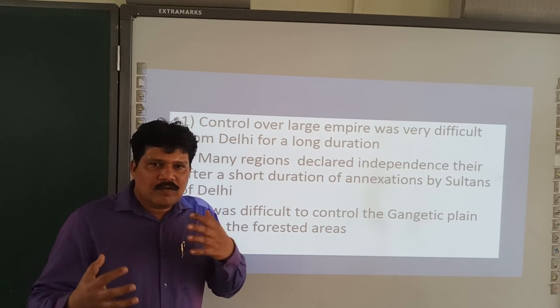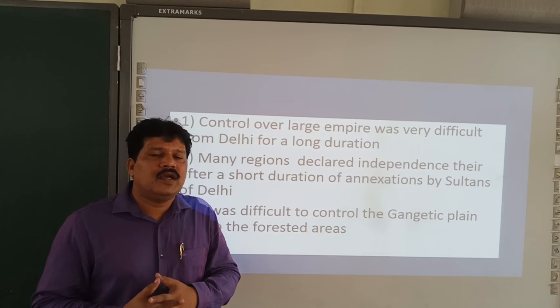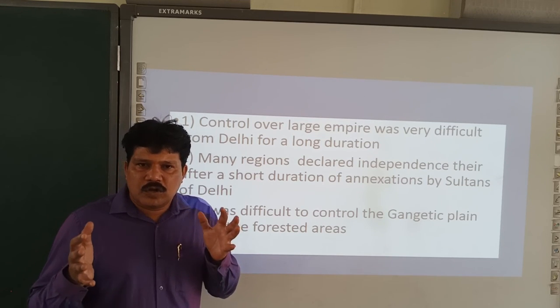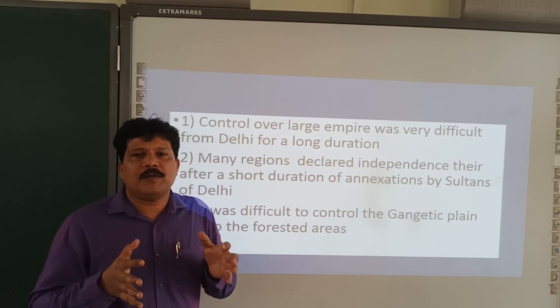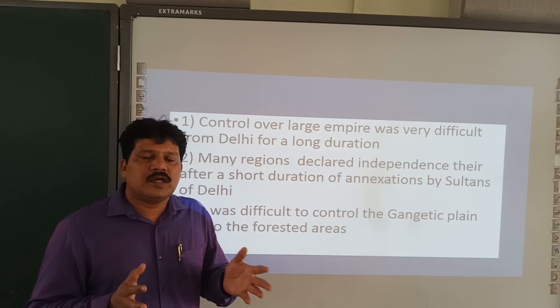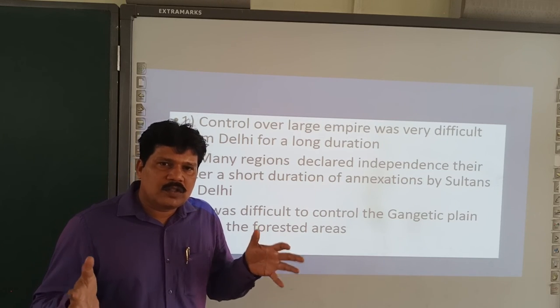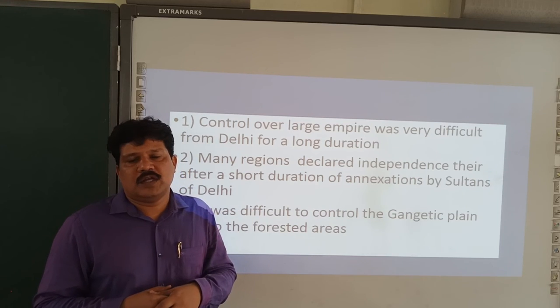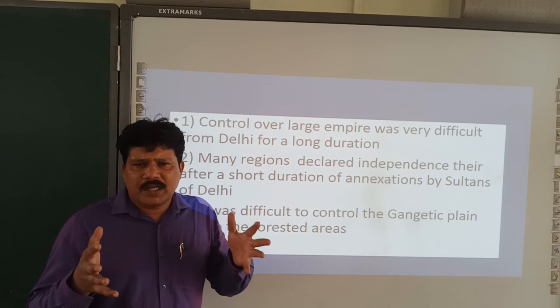So this cycle went on. That's the reason why Alauddin Khilji or Muhammad bin Tughlaq were powerful only till a particular period of time. Once their time was over, their successors could not control the same place which their previous generation controlled.